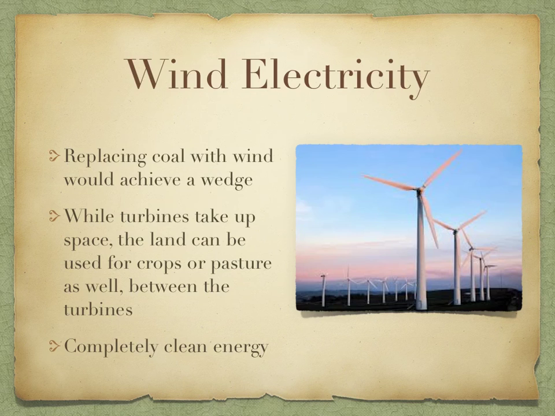The third wedge can be achieved through wind electricity. By replacing coal with wind energy, it would achieve the entire wedge. While turbines take up a lot of space, the land can also be used for crops or pasture between the turbines, since they're only just large poles in the ground. It's also completely clean energy.